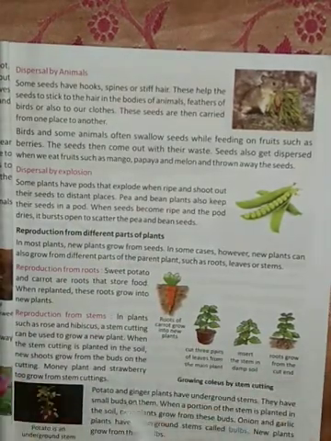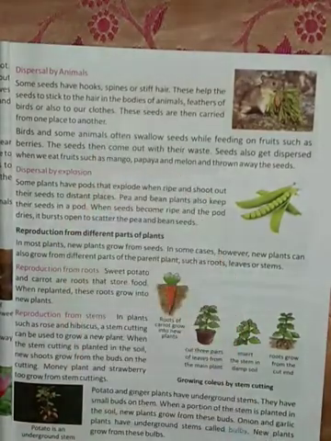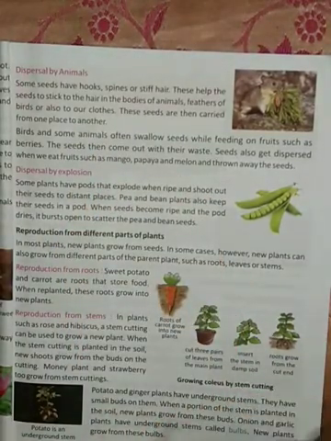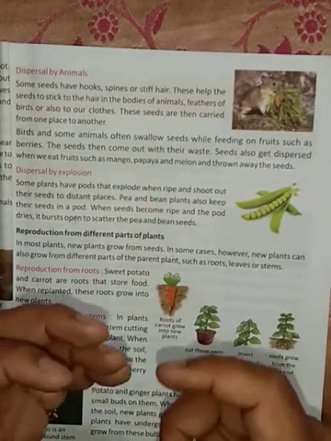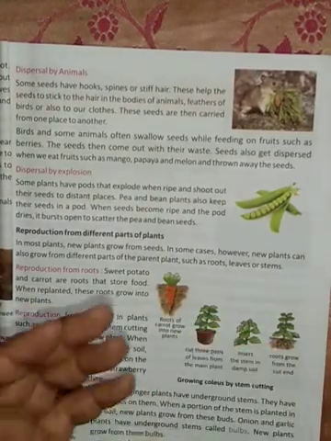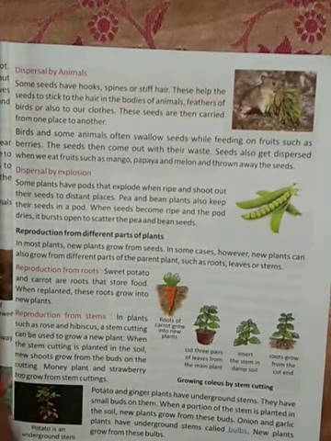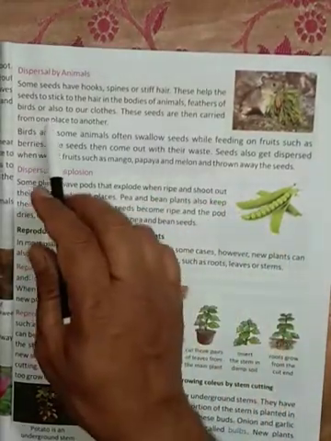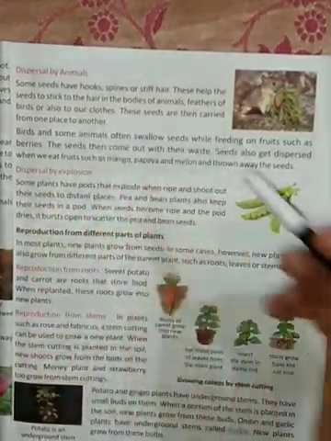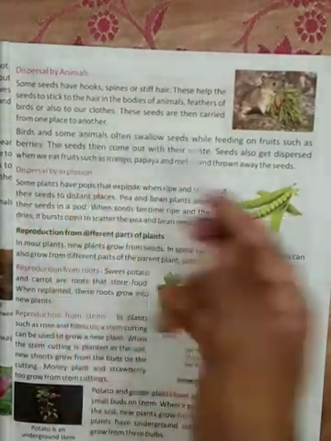Clear? So this third kind of seeds has hooks, spines and stiff hair, and they stick to animals, birds as well as the clothes of human beings, and are carried away from the parent plant from one place to another. Feathers of birds and our clothes also have these seeds stuck on them. These seeds are then carried from one place to another.